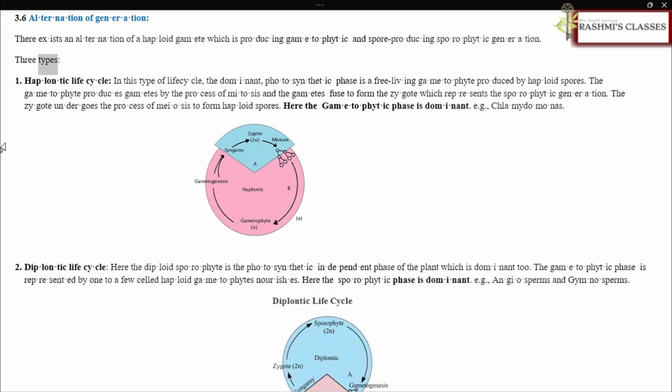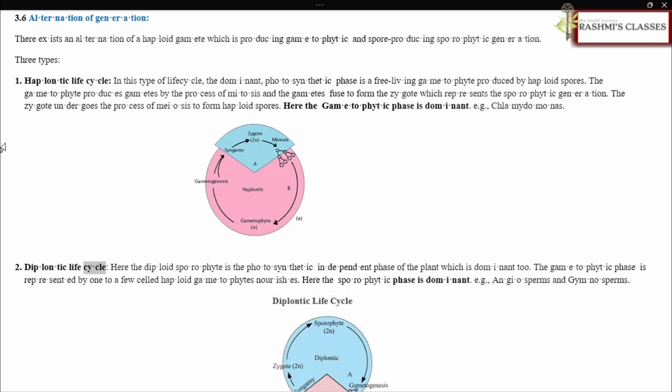3 types. Haplontic life cycle. In this type of life cycle, the dominant, photosynthetic phase is a free-living gametophyte produced by haploid spores. The gametophyte produces gametes by the process of mitosis, and the gametes fuse to form the zygote, which represents the sporophytic generation. The zygote undergoes the process of meiosis to form haploid spores. Here the gametophytic phase is dominant. Example: Chlamydomonas.